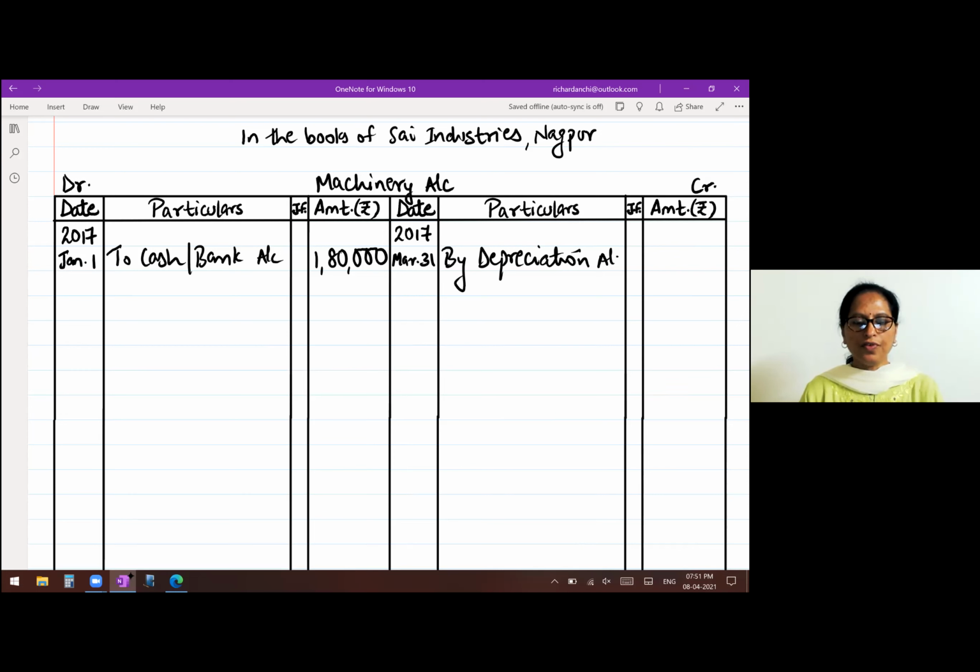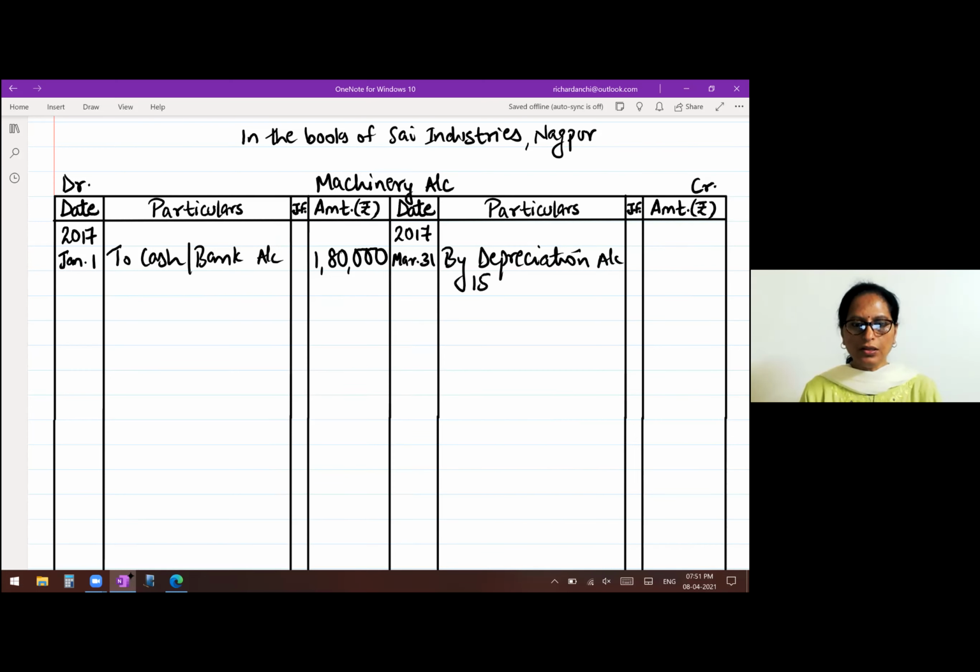Now we have found out depreciation 15,000 for the full year. But look here that this machine is purchased on January 1st. So from January to March, it's January, February and March. So machine is used only for 3 months. So we cannot charge full depreciation.